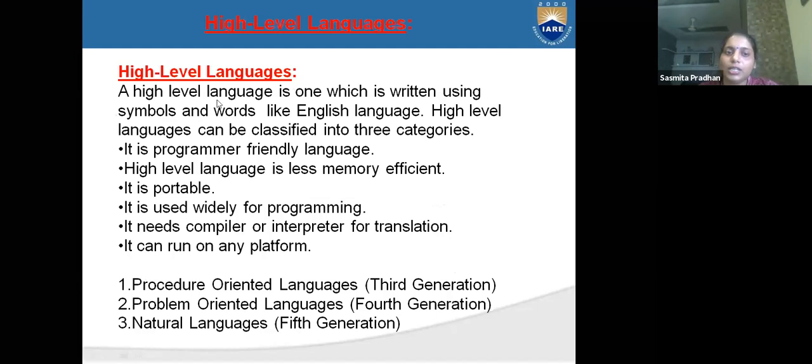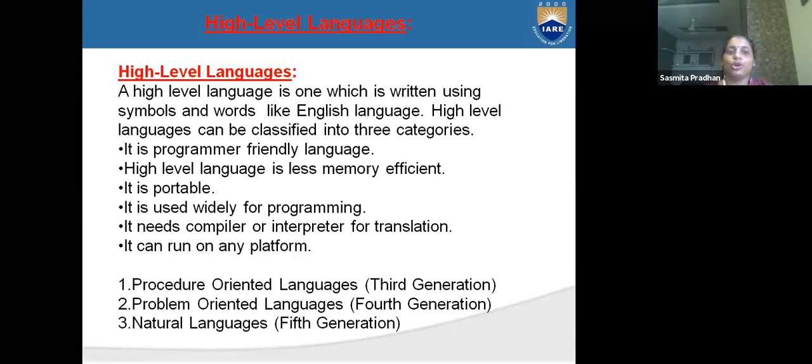A high level language is one which is written using symbols and words, like the English language. If I wanted to add two values, i is equal to 5, j is equal to 6, so I wanted to add 5 and 6, meaning c is equal to i plus j. i plus j means 5 plus 6, which means 11. That is understandable, yes or no?